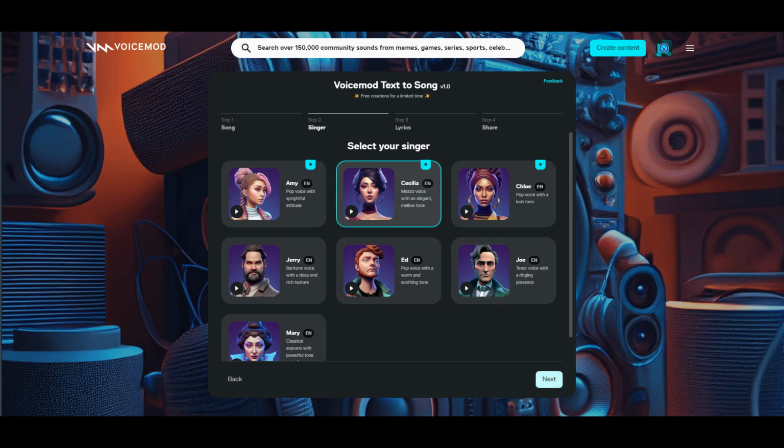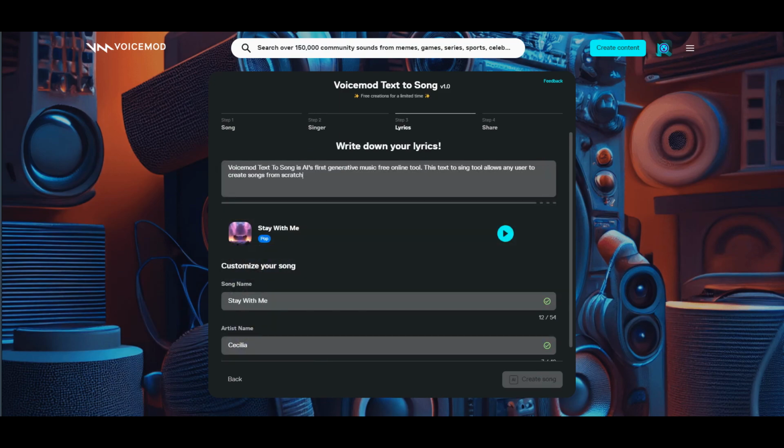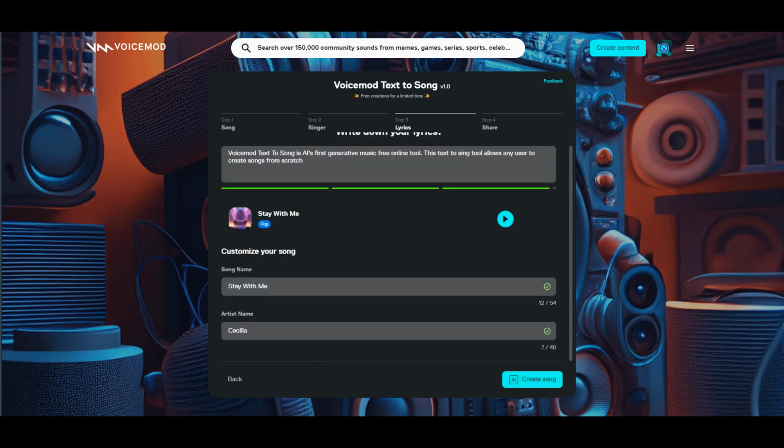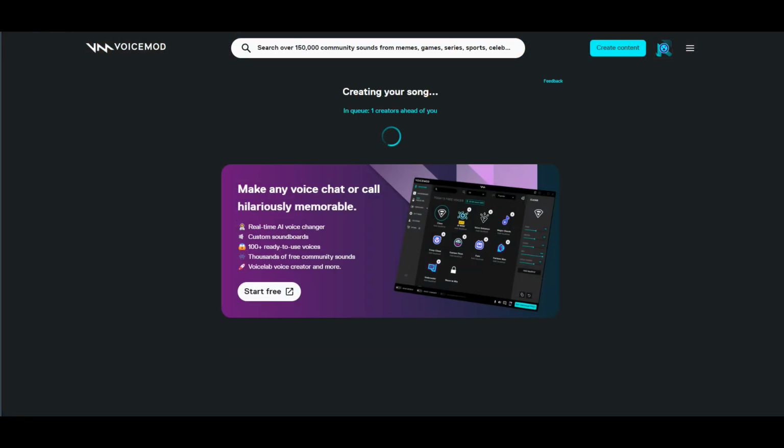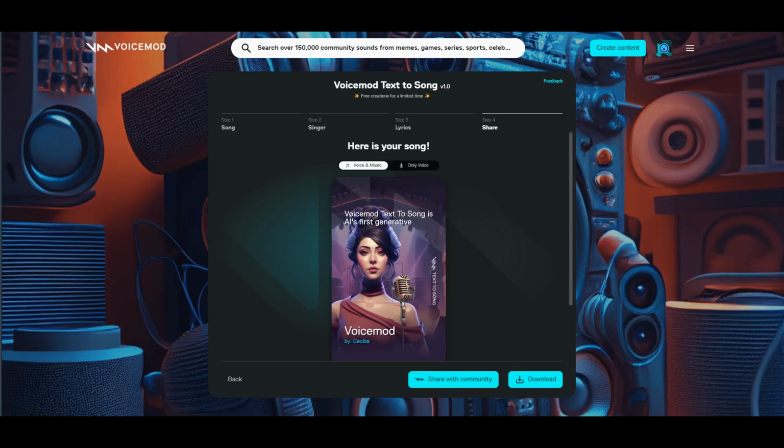After you've chosen your singer, there's one final step: writing your song. Simply enter your lyrics into the provided text field. Once you've finished, click the Create Song button and patiently wait for the AI to generate your unique composition. Once your song is complete, you have the option to listen to it with both voice and music, or just the voice alone.